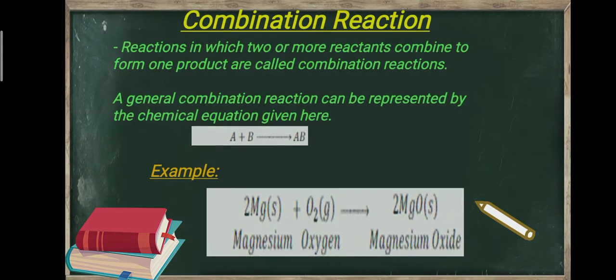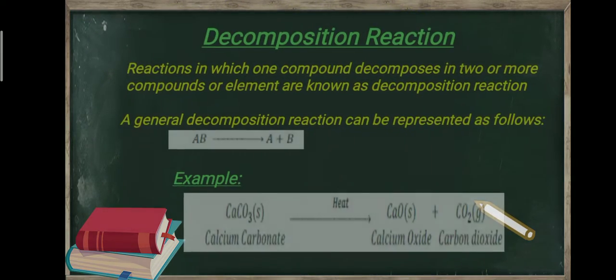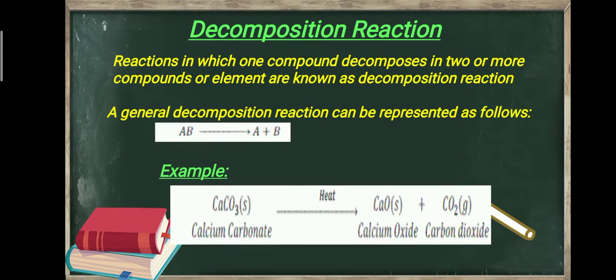Now comes the second type of reaction, which is decomposition reaction. Decomposition reaction is basically the opposite of combination reaction. In combination reaction, we have two or more reactants and a single product is formed. But in decomposition reaction, a single reactant is decomposed into two or more products.